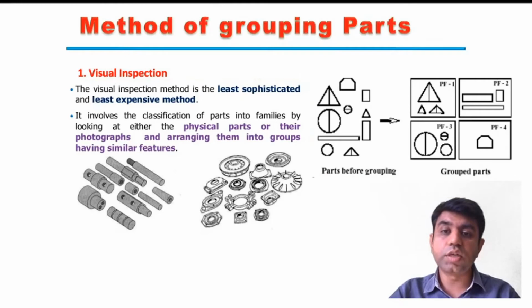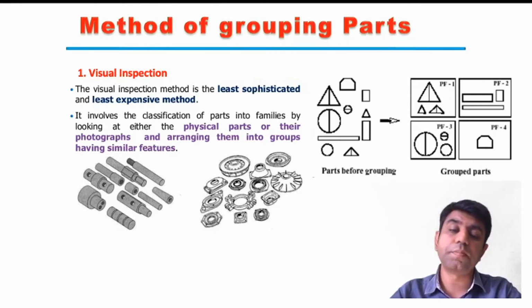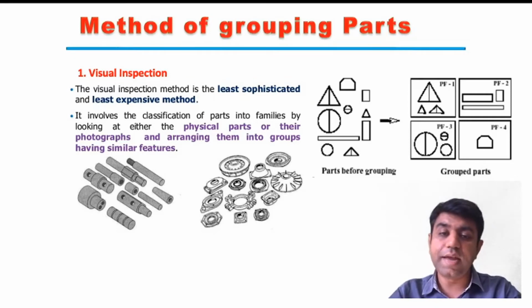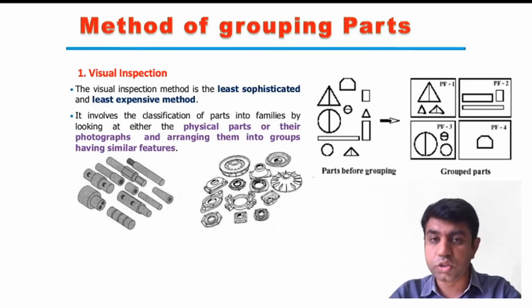Now let us understand how to identify that these are similar parts or members of the same part family. We have 4 basic techniques for that. The first one is visual inspection. Just by observing a part, we can identify that this part looks similar, right?